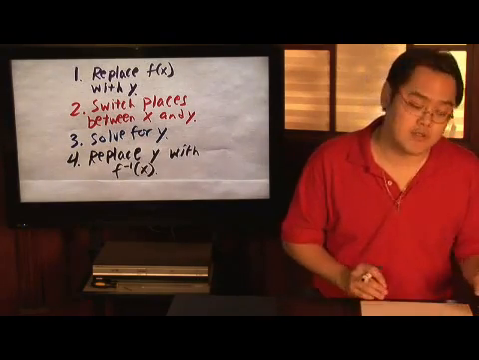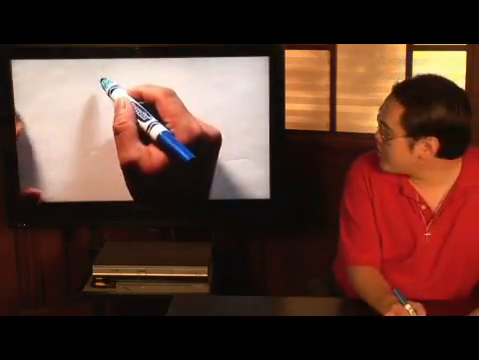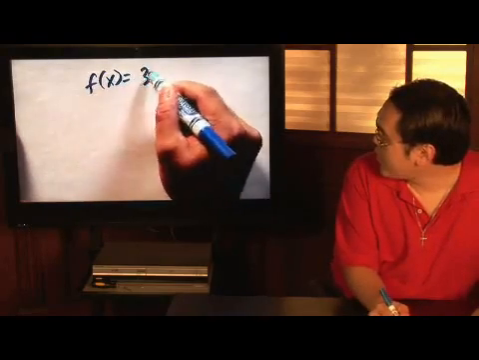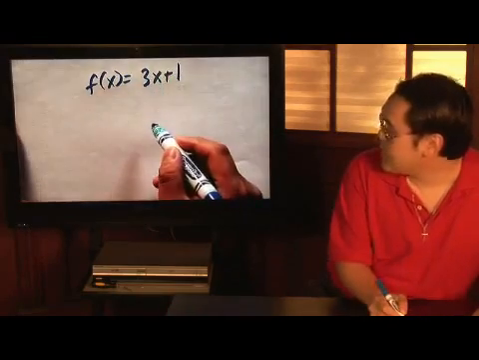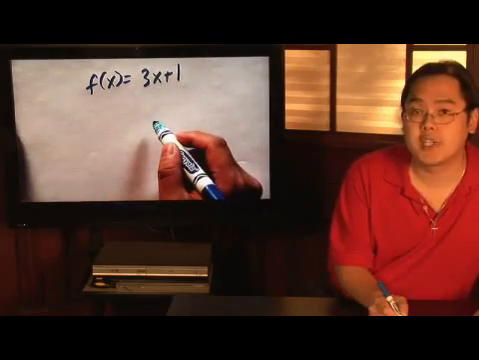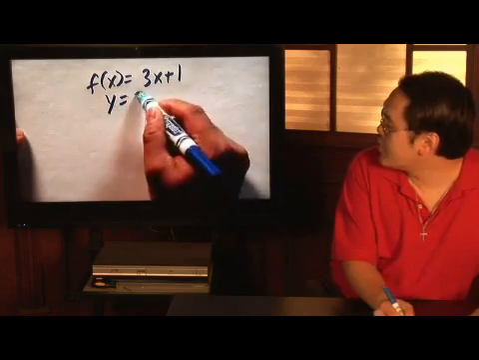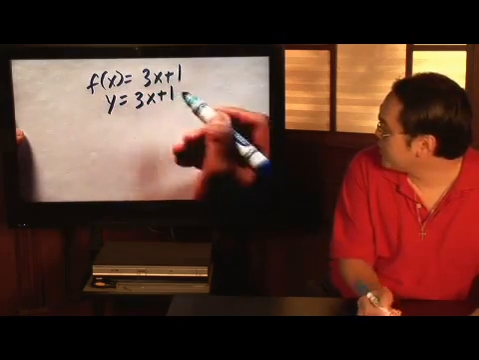So here's an illustration for you. Suppose you want to find out the inverse of f of x is equal to 3x plus 1. Now, again, we're going to follow the steps that we just mentioned. First, replace f of x with y is equal to 3x plus 1.